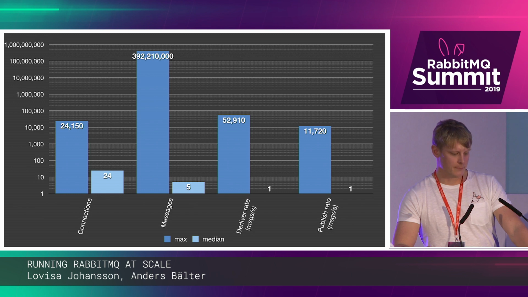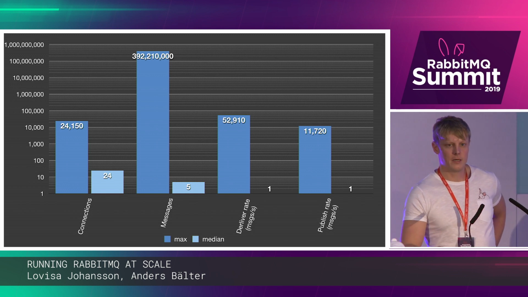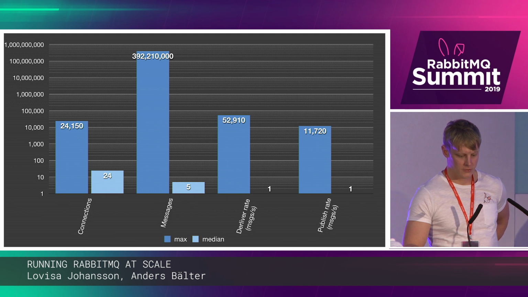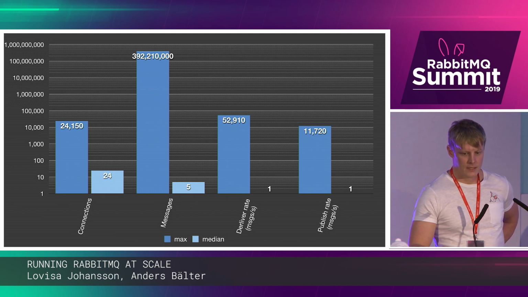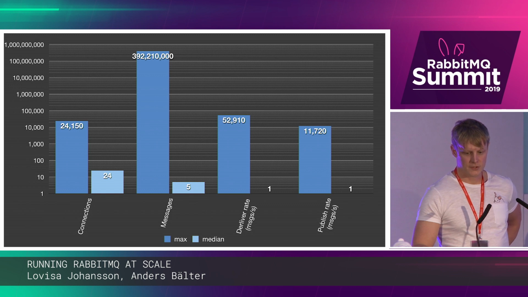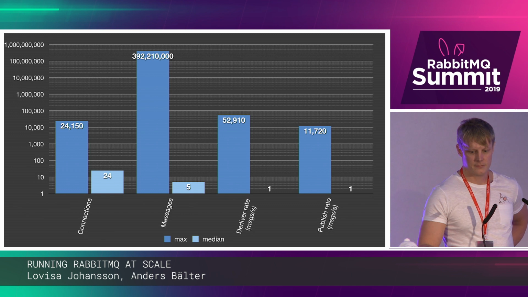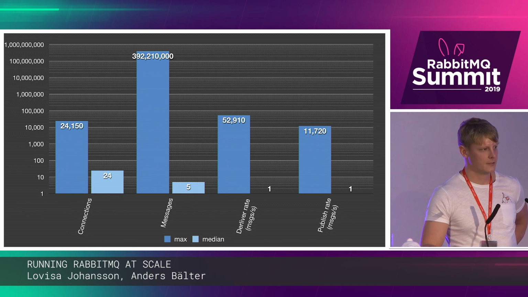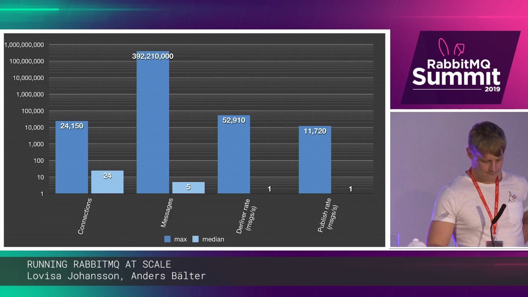And we can also see that most users don't use Rabbit for high-frequency messaging, as the median value for delivery and publish rates are both really close to 0. And we can also see that most messages are routed to more than one queue, as the delivery rates are a few times higher than the publish rates.